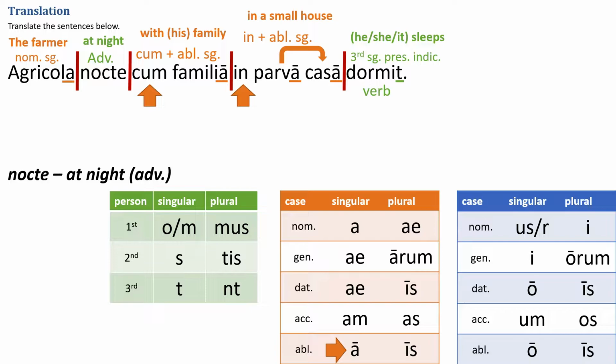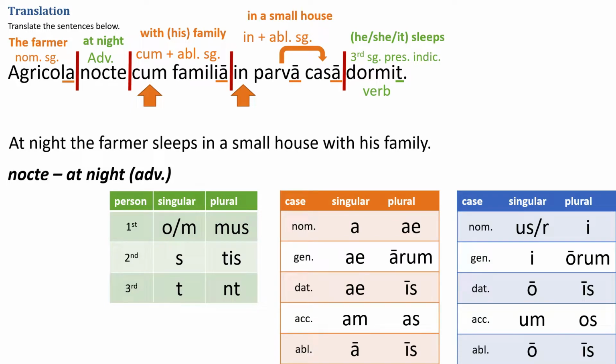Let's piece all of this together. Start with your nominative or your adverb, your choice. At night, the farmer sleeps in a small house with his family. You could have moved the at night around in the sentence and have accomplished the same effect. It is your choice as translator.